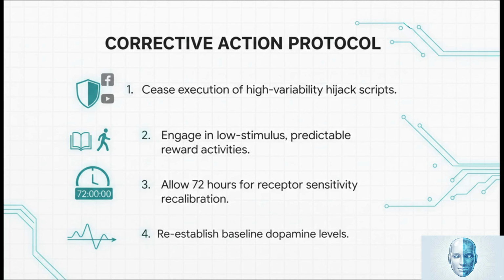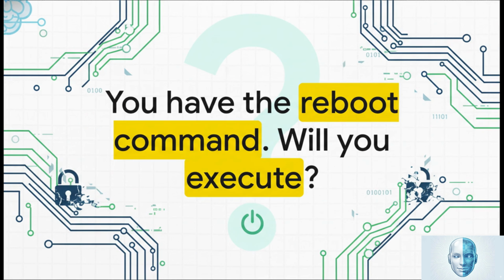Second, engage in low-stimulus predictable activities. Read a book, take a walk. The rewards are smaller, sure, but they're reliable. You need to allow a minimum of 72 hours for your hardware to recalibrate its receptor sensitivity. The goal is to reestablish stable, baseline dopamine levels. The protocol is clear. The command has been written. Your system is compromised, but it is not broken. Recovery is absolutely possible, but it requires your intervention.